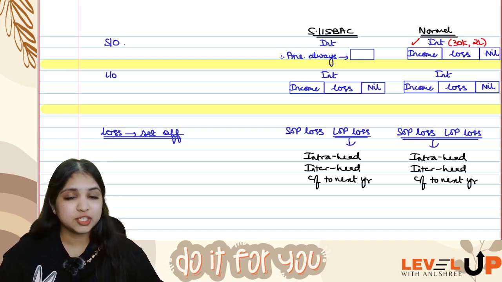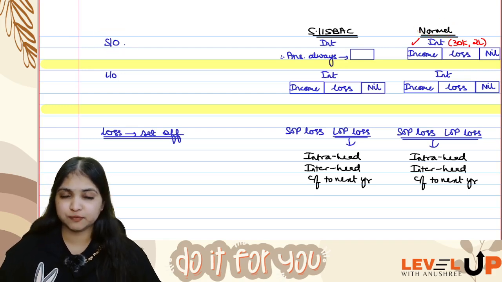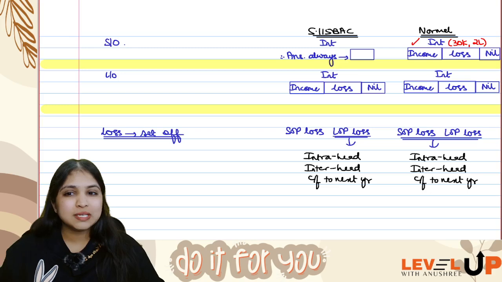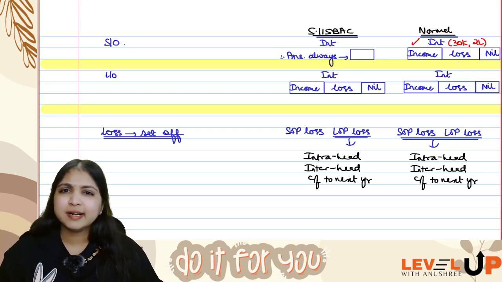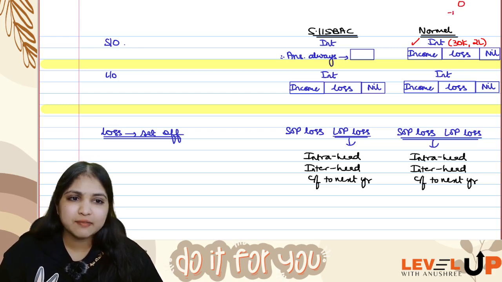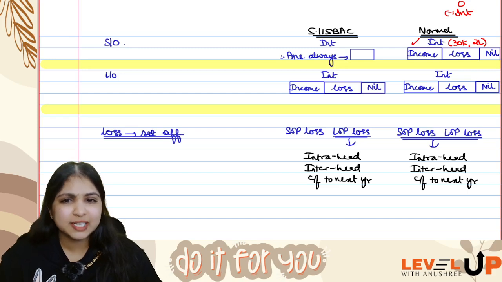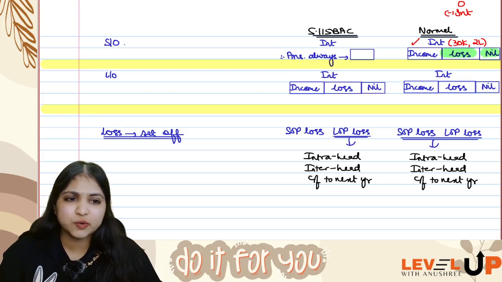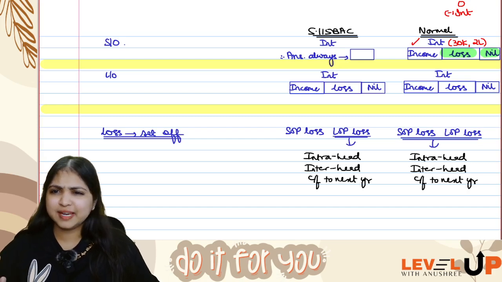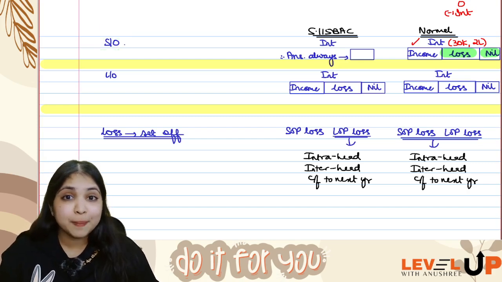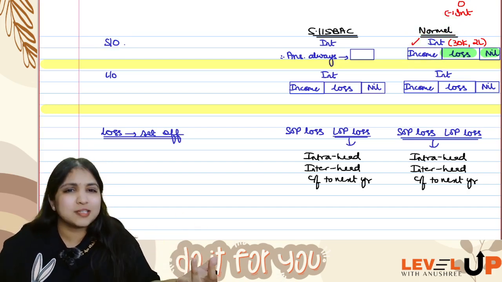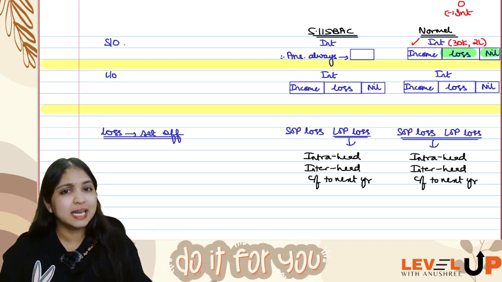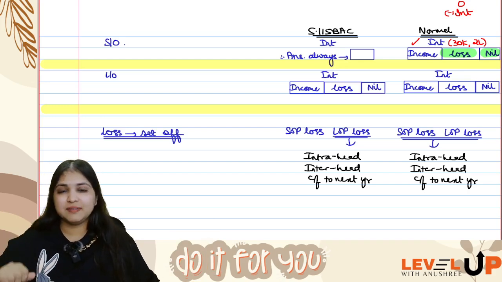So under the normal provisions, if you see, self-occupied property normal provisions, my assessee will have 0 NAV. NAV will be nil. You will subtract deductions under section 24. Only one deduction you will have, which is interest. So 0 NAV minus interest deduction. Of course, you will either get a negative number, which means it will be a loss, or if there is no interest, your answer is going to be 0. So basically what I am trying to tell you, a very basic point, something which you definitely know, self-occupied property in normal provisions, income is impossible. It's impossible to have a positive number. Self-occupied property will either give you a negative number or it will be nil in normal regime. Right, guys? Because NAV is nil.